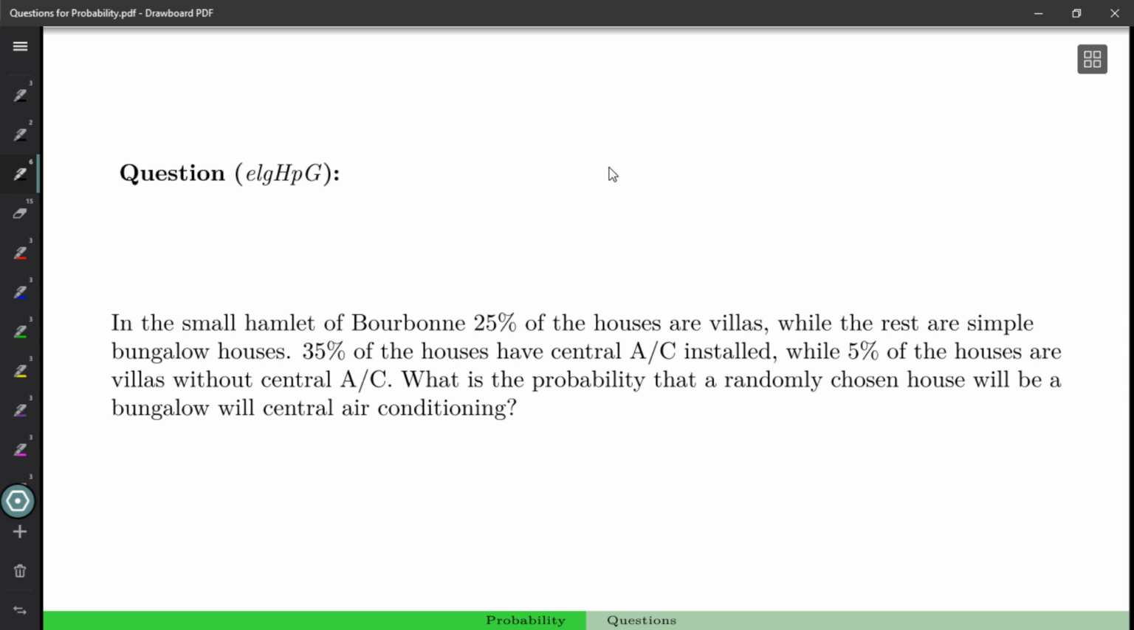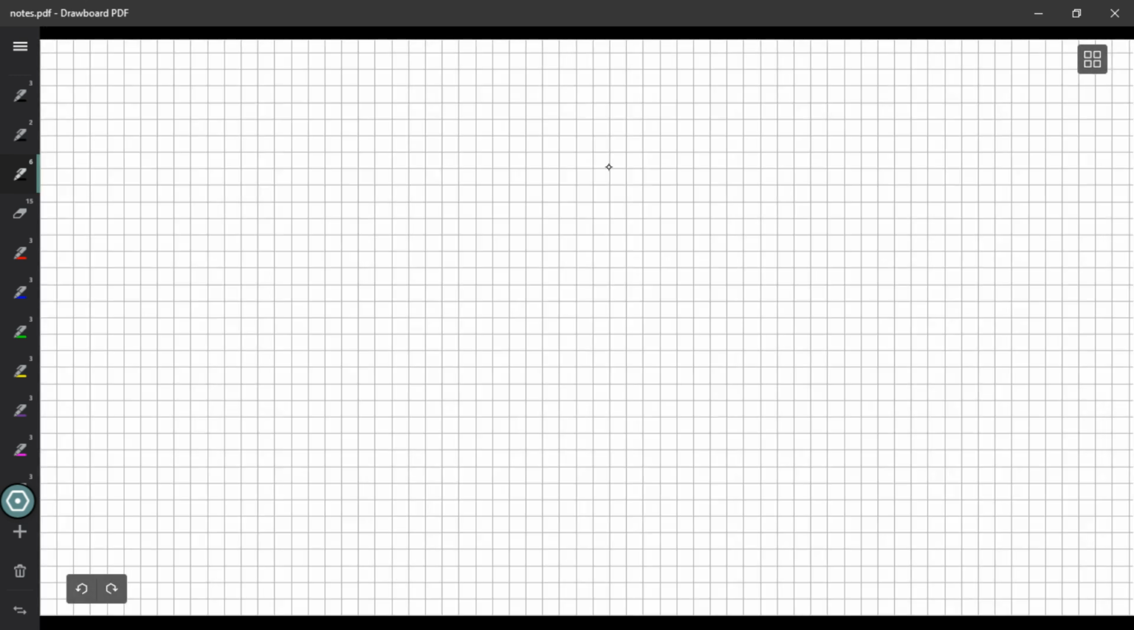Okay, so it's a word problem. We might first try and recognize the events that we're talking about. We're interested in bungalows. We also have villas mentioned, but we can see from an earlier statement that if it's not a villa, it's a bungalow. So if it's not a bungalow, it's got to be a villa. So we really only need one event to represent these.